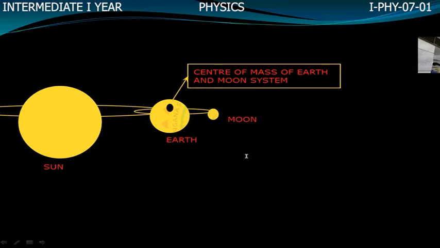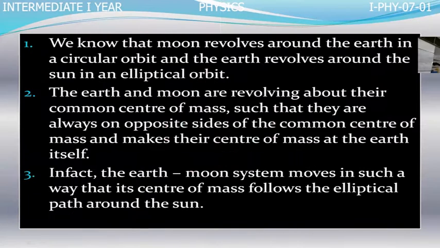And both are moving in the opposite direction about their center of mass. The gravitational force of attraction between Earth and the Moon cannot influence the position of center of mass, because the gravitational force of attraction between them acts as internal forces. Those internal forces cannot influence the position of center of mass. So like this, you write these points.